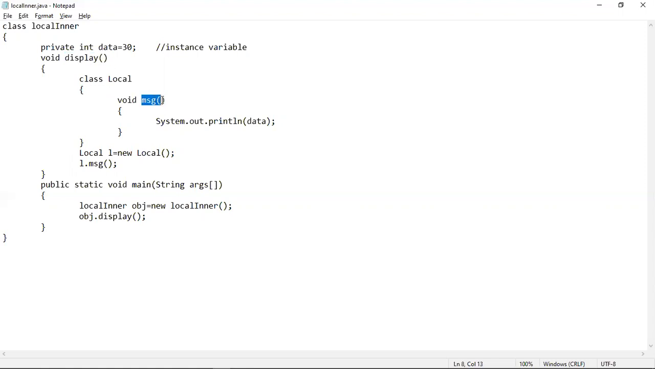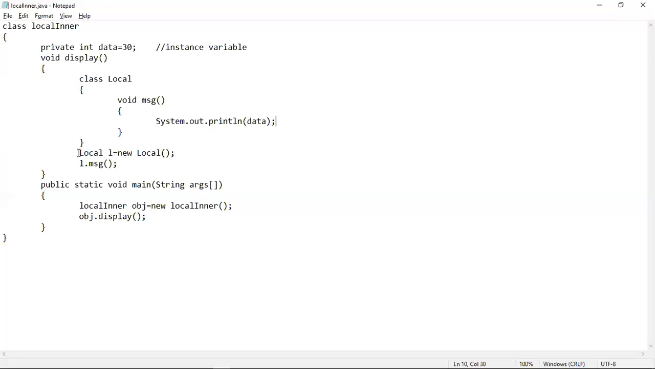Now this message is the method of this inner class which will print the value of data. It shows that data is a private variable. So this program also demonstrates that whether it is a private, public, default or protected member, any member of the outer class can be directly accessed from inside the inner class. Whether it is an instance inner class or local inner class, in all cases the outer class members are directly accessible. So data can be directly accessed from here.